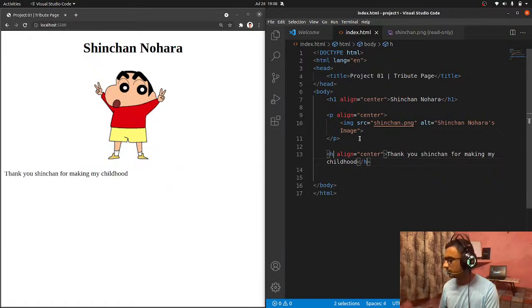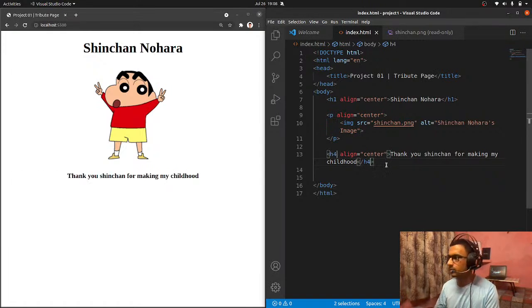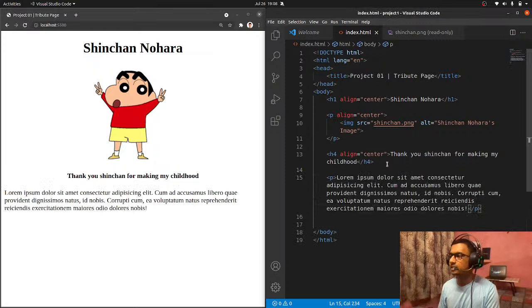Not 5, maybe 4, I guess. It would be great. And you can write further more things in the p tag. I am just having the sample text, but you can actually do something really cool. You can write something, and then you can put it on the internet, and anyone can see that.